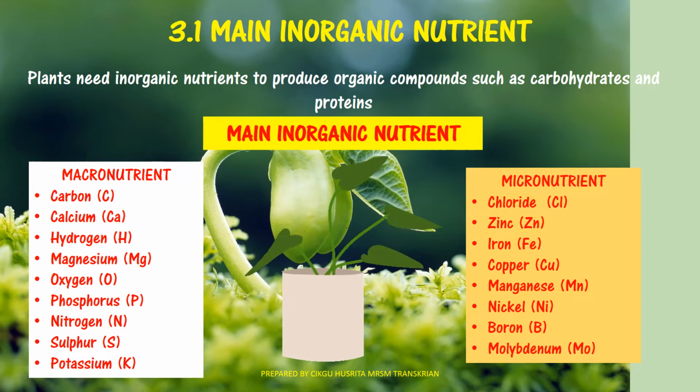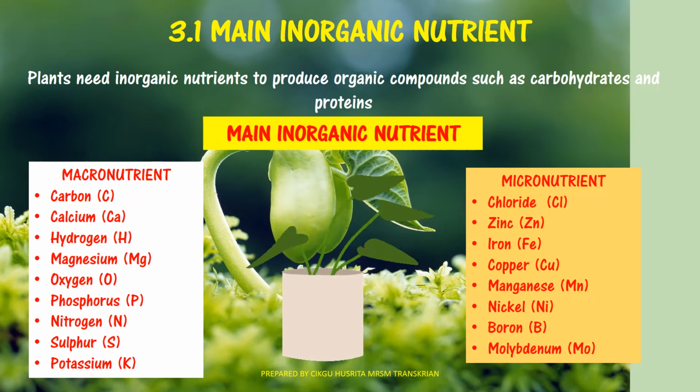The first one is macronutrient, consisting of carbon, calcium, hydrogen, magnesium, oxygen, phosphorus, nitrogen, sulfur and potassium. So macronutrients mean the plant needs the nutrient in a large quantity, right?